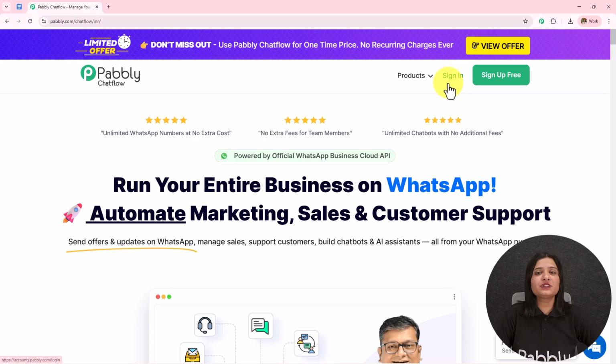After browsing this website, we need to sign in to our Pabbly Chatflow account. On the top right corner, you can see two options, sign in and sign up for free. If you are an existing user, click on sign in. And if you are a new user, click on sign up for free.